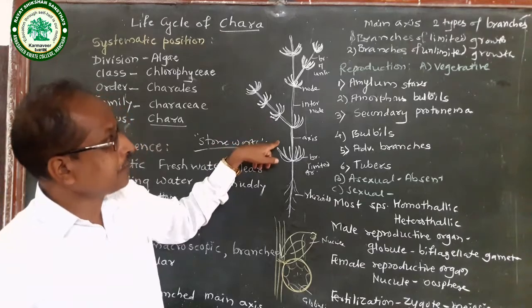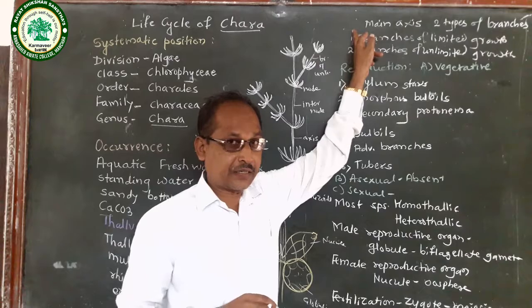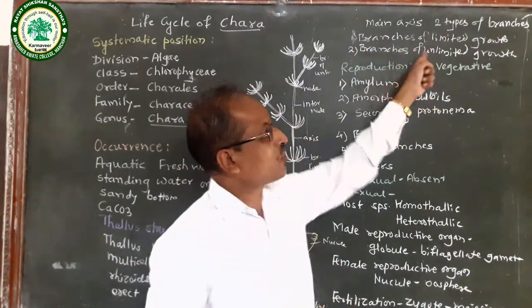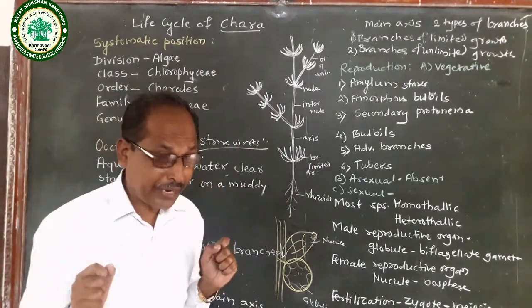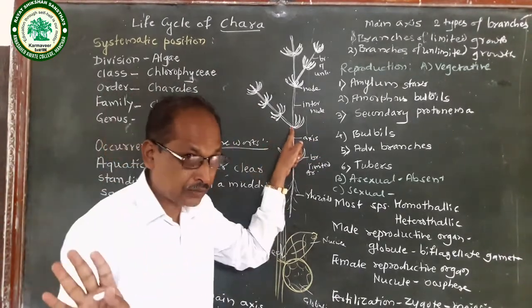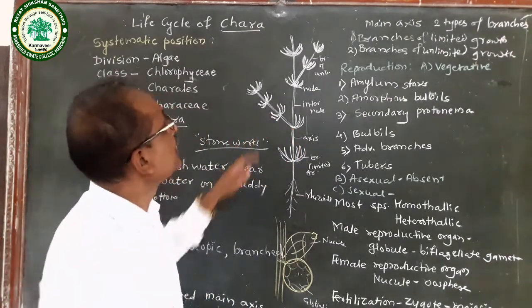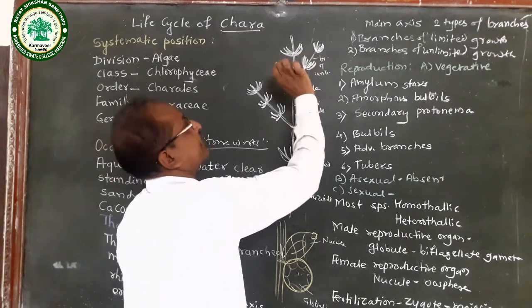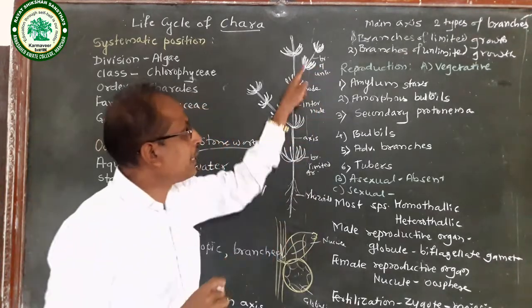On the plant body of Chara, there are two types of branches, that is, branches of limited growth and branches of unlimited growth. Branches of limited growth means their growth is stopped. These are the branches whose growth is stopped, therefore that type of branch is called a branch of limited growth.